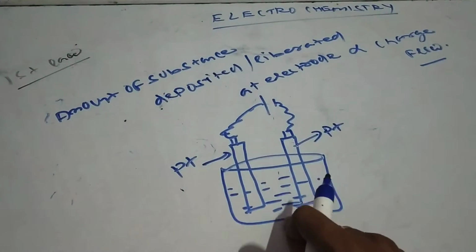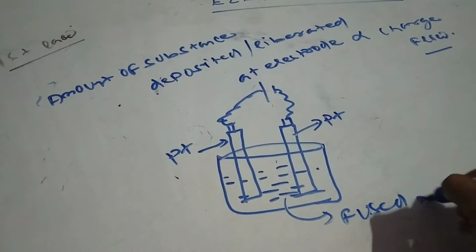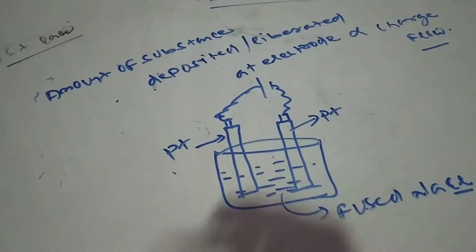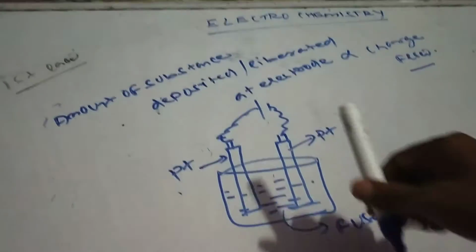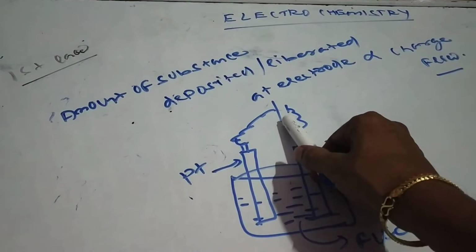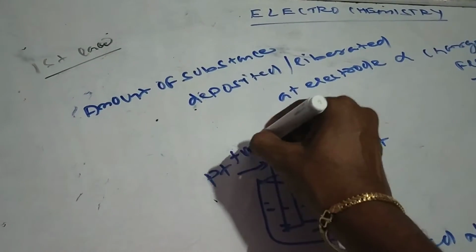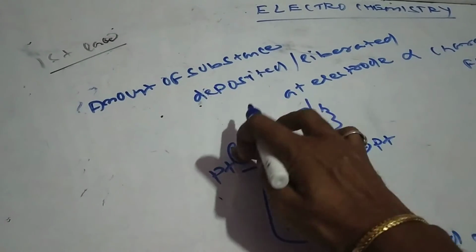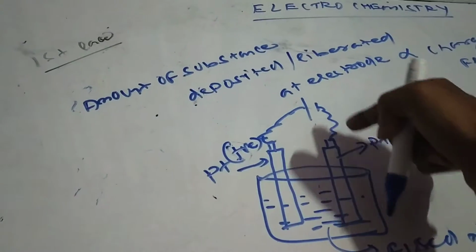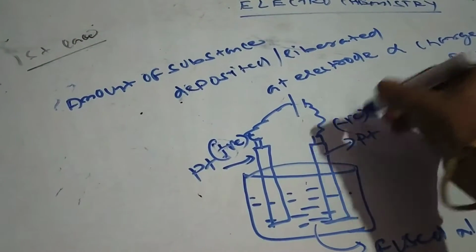Let's say we are taking some electrolyte here. I am taking fused NaCl or molten NaCl here. As this electrolyte is connected with the battery, and this part of the battery is the positive end, this electrode is also positively charged, and this is connected to the negative end, so this is the negative part.